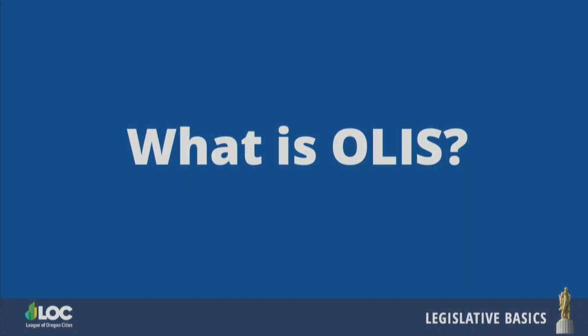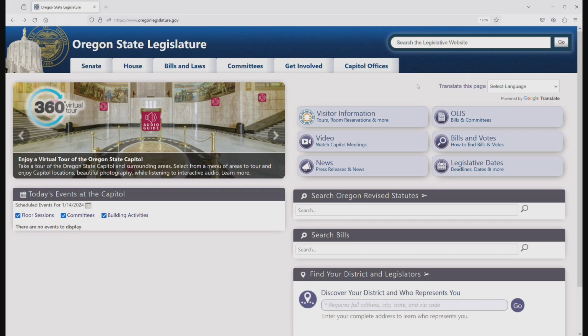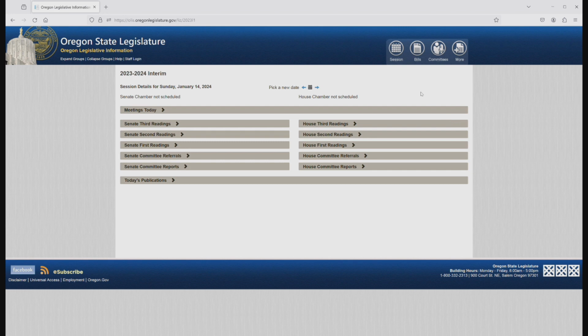Next, we'll introduce you to the Oregon Legislative Information System, commonly referred to as OLIS. OLIS is the official database, notice board, and historical record of the legislature. To find OLIS, go to the legislature's homepage and select this menu option on the right. All bills, current and past, calendars, and session information can be found in OLIS. Please take a few minutes to peruse this site and explore the last legislative session to better understand OLIS and its useful features.